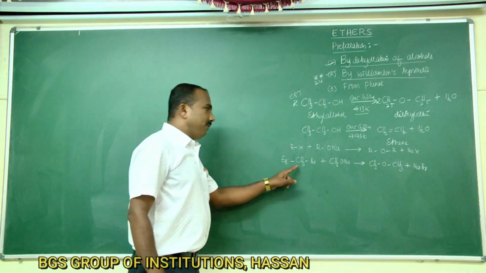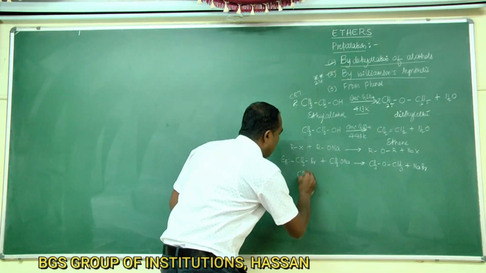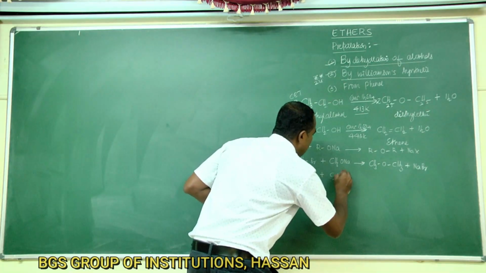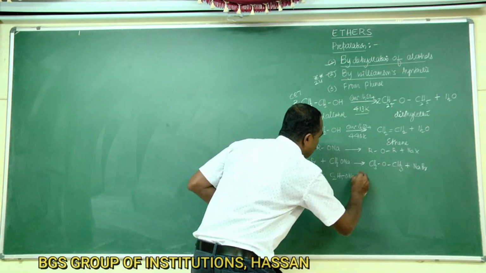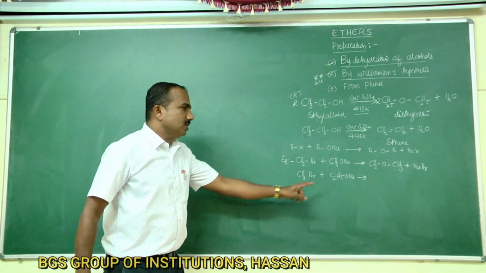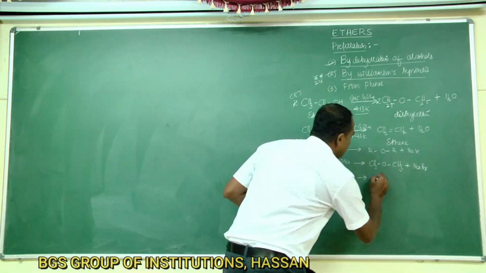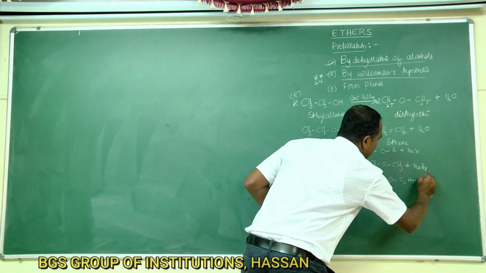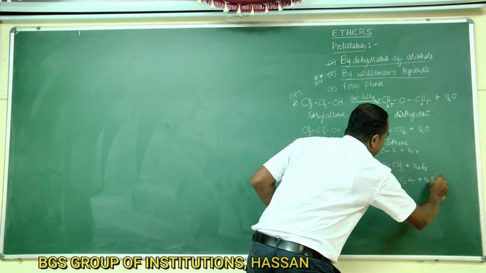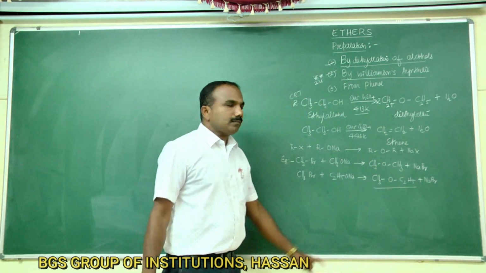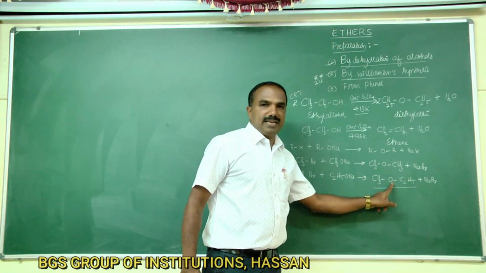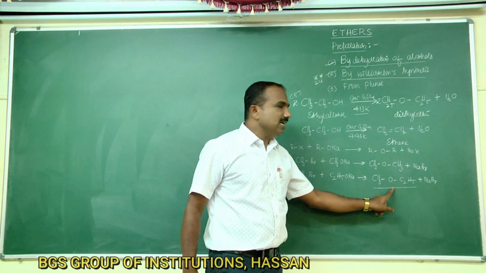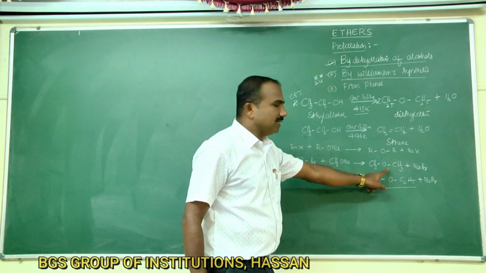If you take ethyl bromide and sodium methoxide, you are going to get CH3OC2H5 plus NaBr. This is ethyl methyl ether. The first is dimethyl ether, and this is ethyl methyl ether. This is unsymmetrical ether and that is symmetrical ether.